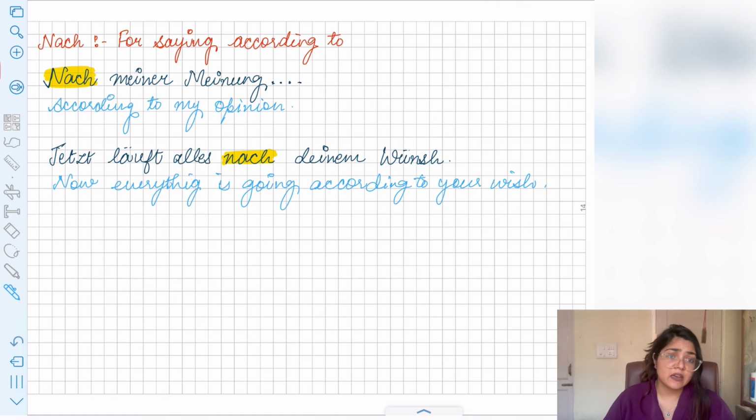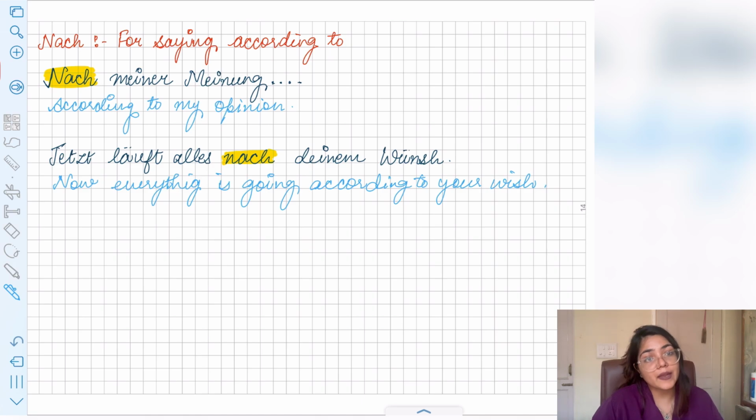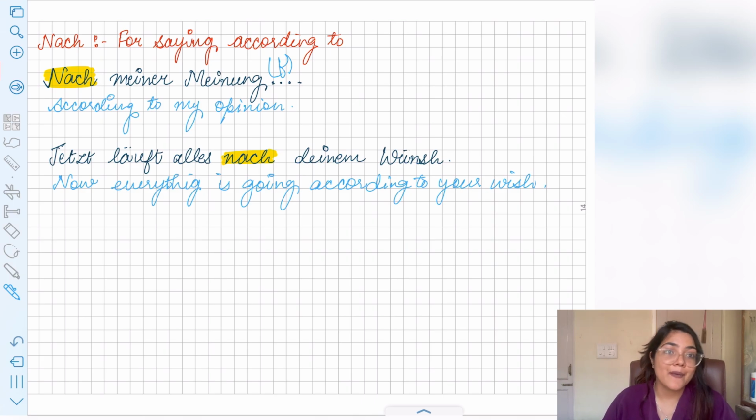Now the next usage of nach is for saying according to. Like you must have heard, we always say nach meiner Meinung, right? Now why do we say nach meiner Meinung? Nach over here means according to, according to my opinion, and nach is dative. Meinung is feminine, so the feminine dative article is meiner.